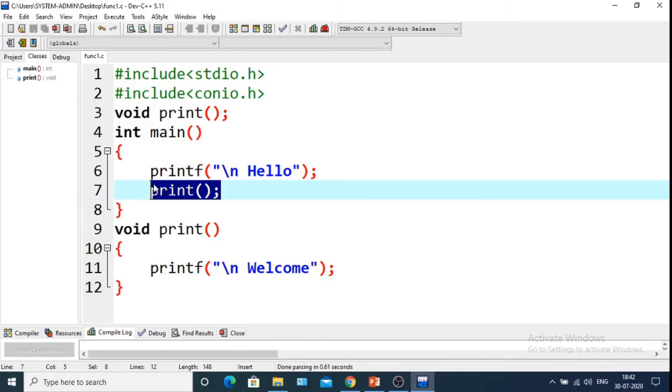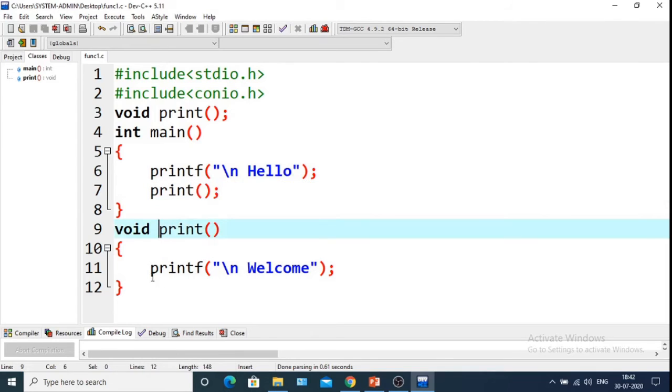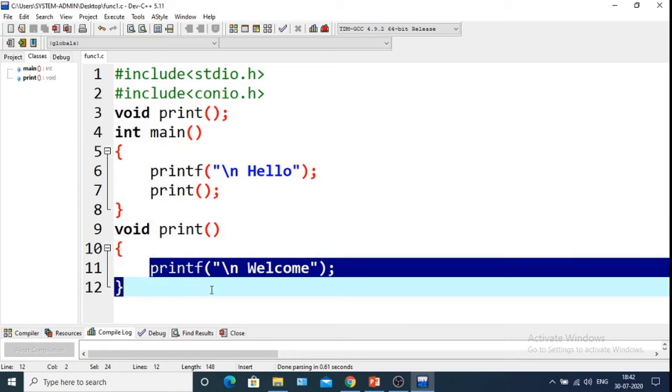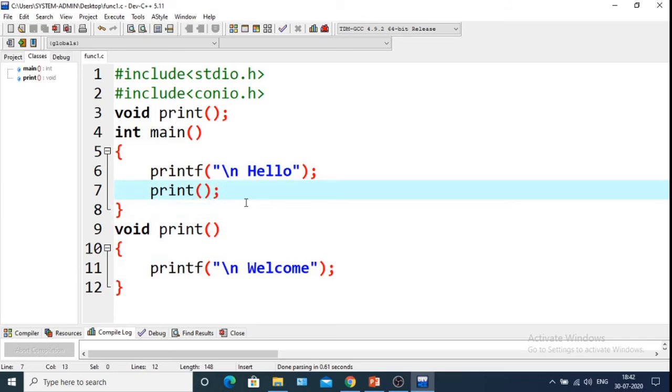When this print function is encountered, it will come here and print this line. So this is hello and this is welcome. These two will be executed.